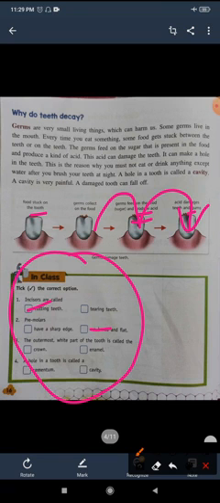Now the next: the outermost white part of the tooth is called enamel. And a hole in a tooth is called a cavity, because tooth decay causes holes or cavities. Okay, now the next.